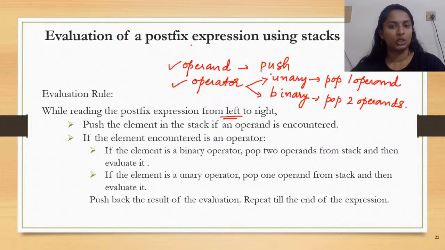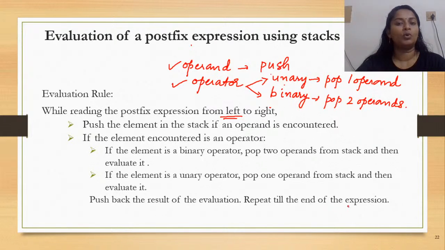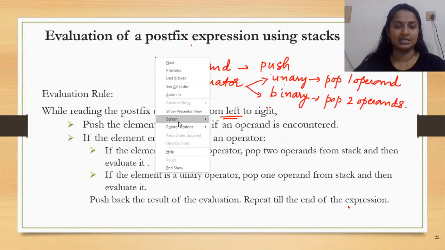Operand, when you encounter, you push it to the stack. When you encounter an operator, you need to distinguish between unary or binary, and based on that, the pop operation is initiated. The process is continued till you reach the end of the postfix notation, and then whatever is in your stack would be considered as the final result. Okay.